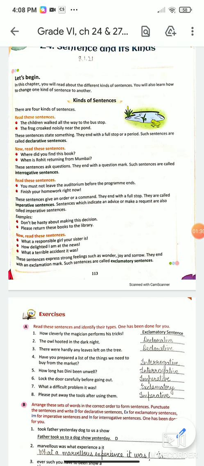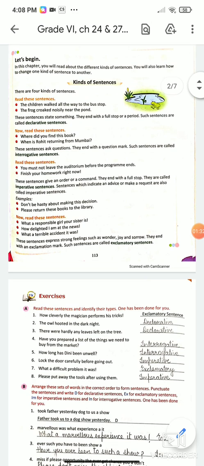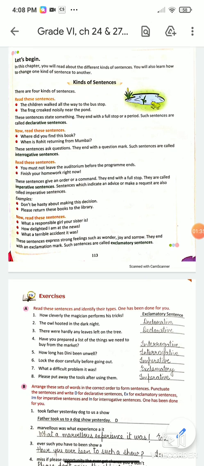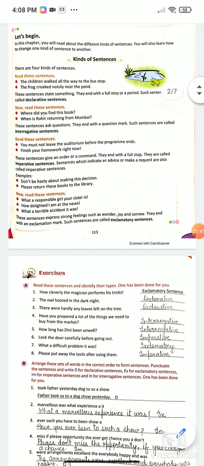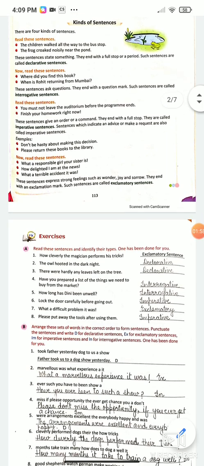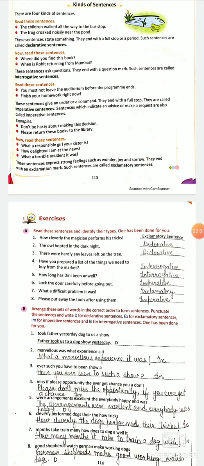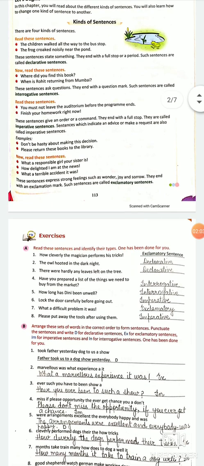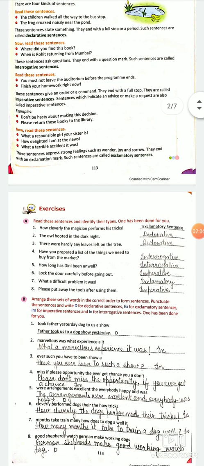The second kind we have is interrogative sentences. As the name tells you, interrogation, which means asking questions, the very easy identification mark of these kind of sentences is a question mark behind them. Where did you find this book? Question mark. When is Rohit returning from Mumbai? Or a very simpler one, what is your name? How are you? These are question sentences, means they are interrogative sentences. They begin with a capital letter and they end with a question mark.